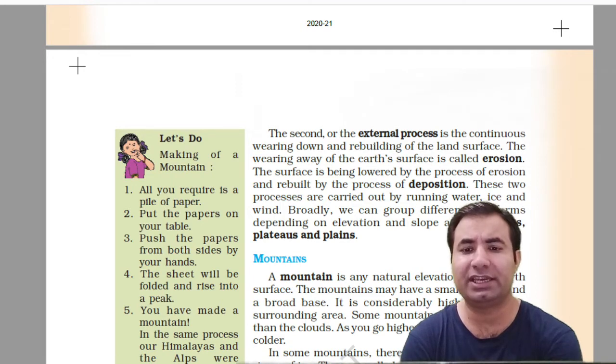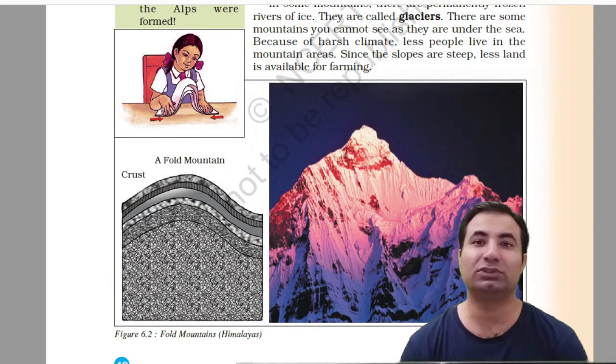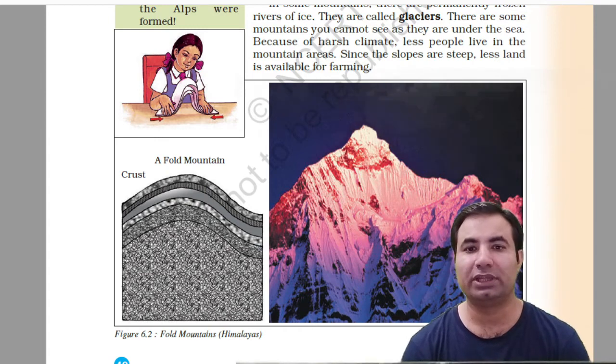A mountain is any natural elevation of the earth's surface. The mountains may have a small summit and a broad base. The peak is small, but the base is broad. It is considerably higher than the surrounding area. Some mountains are even higher than the clouds. As you go higher, the climate becomes colder. In some mountains, there are permanently frozen rivers of ice, and these are called glaciers. There are also some mountains you cannot see as they are under the sea.